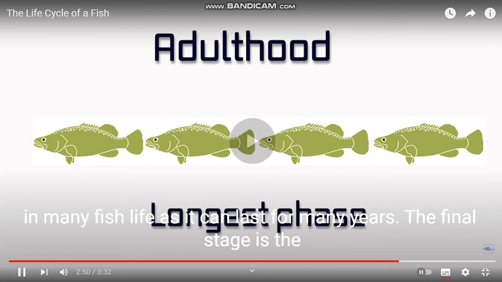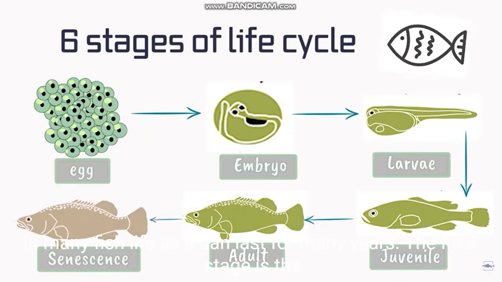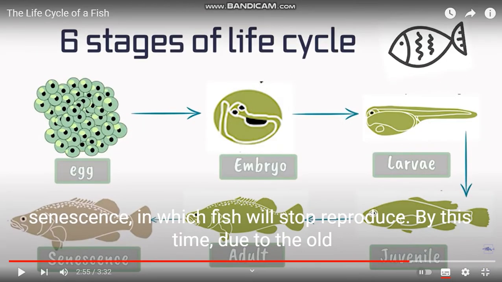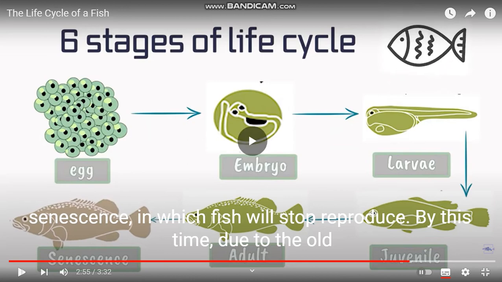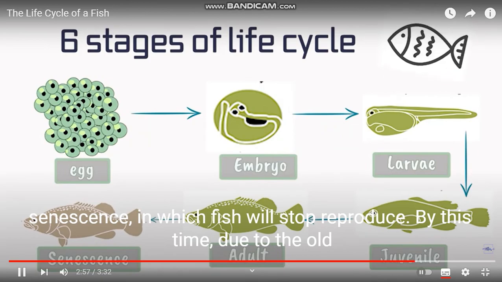The final stage is the senescence, in which fish will stop reproducing.